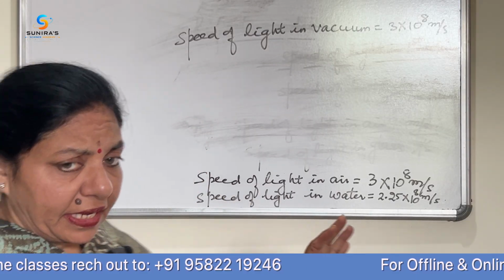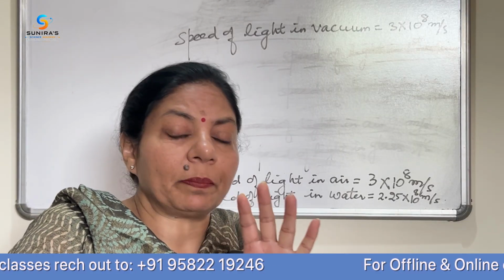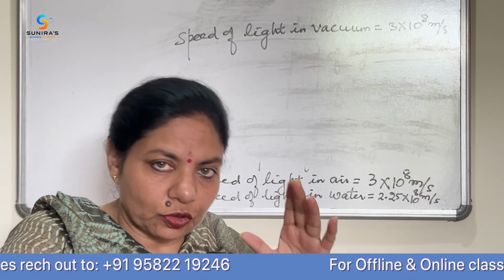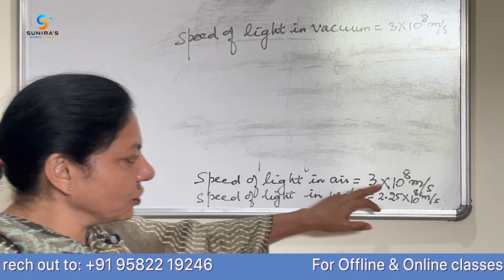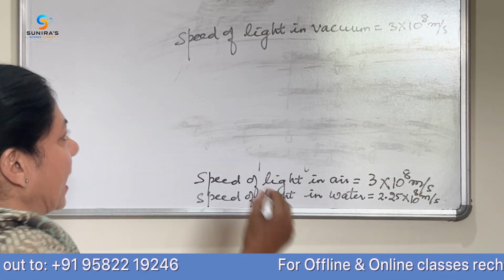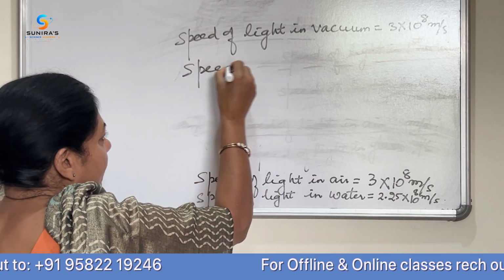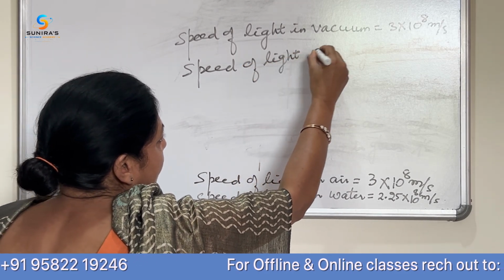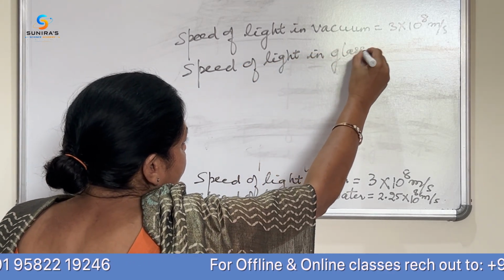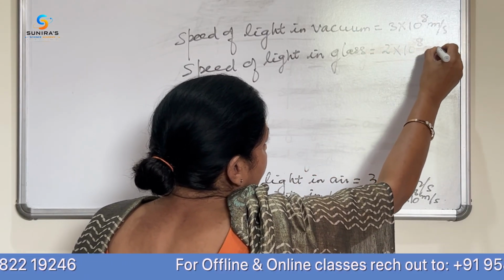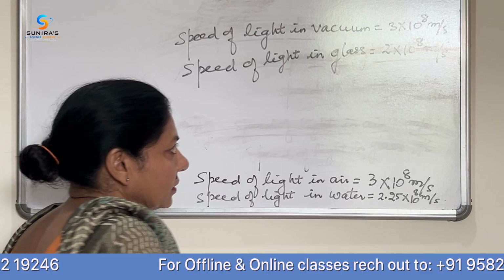Speed air में slightly less होगी as compared to the speed of light in vacuum, but it is almost equal. So we take it as 3 into 10 to the power 8 meter per second. Okay, and the speed of light in glass is equal to 2 into 10 to the power 8 meter per second.